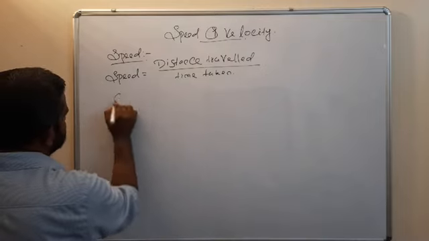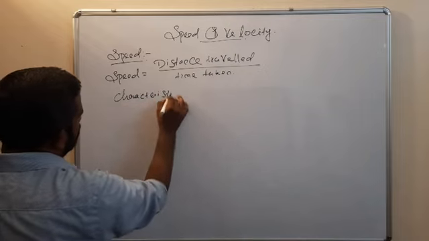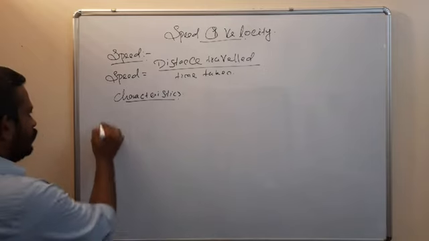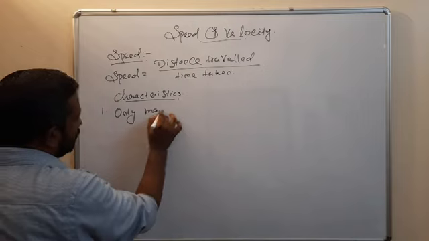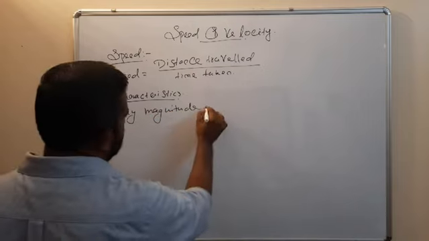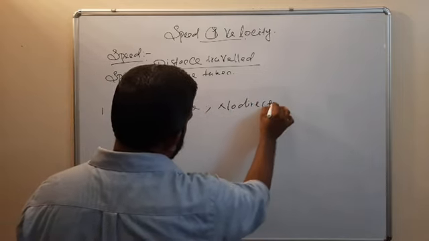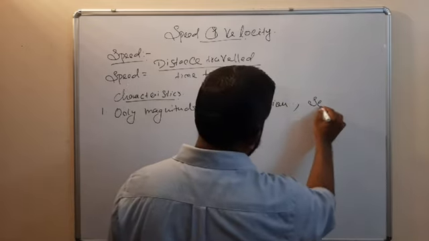So the characteristics of speed. One, only magnitude, no direction, that is a scalar quantity.